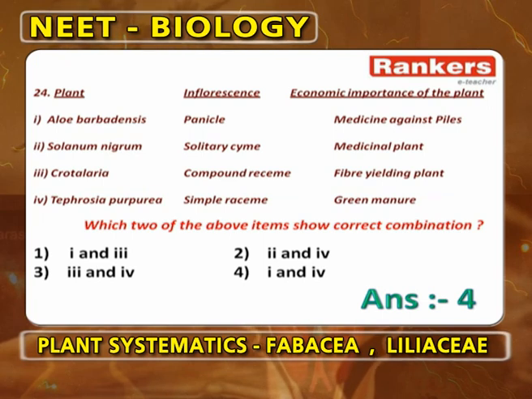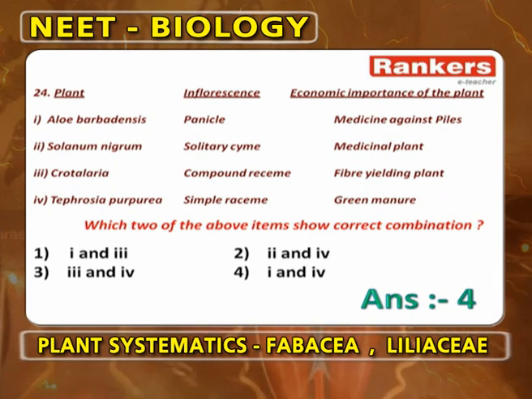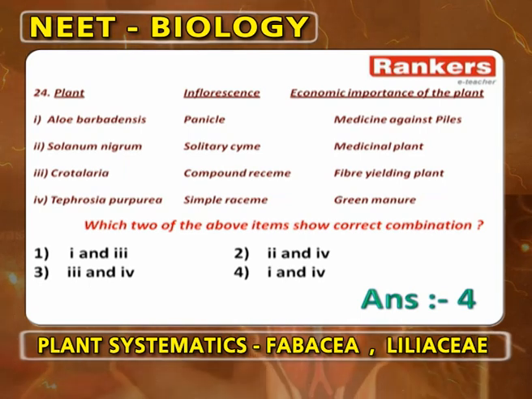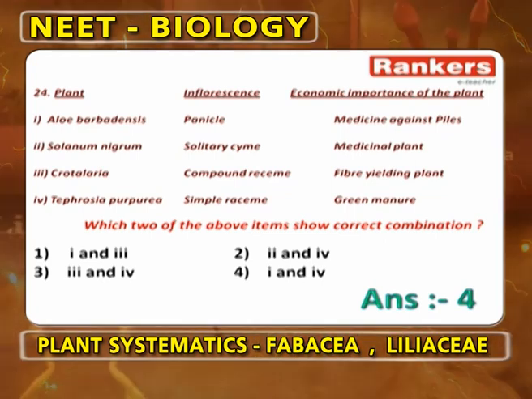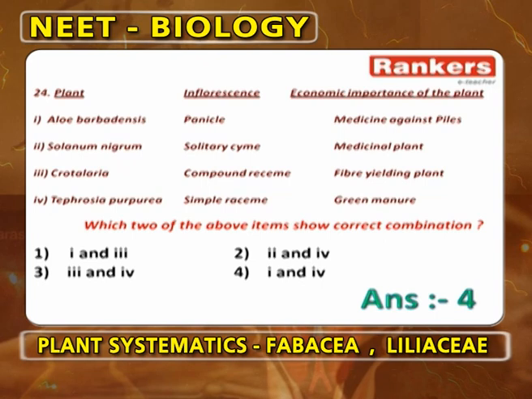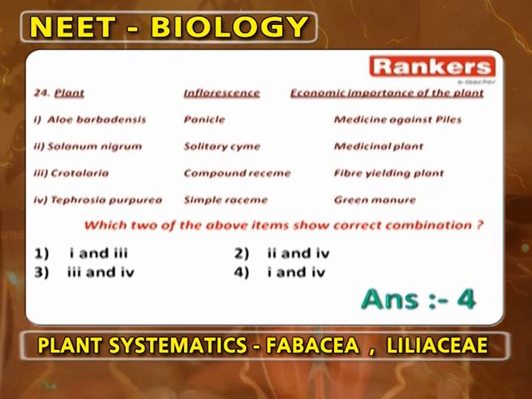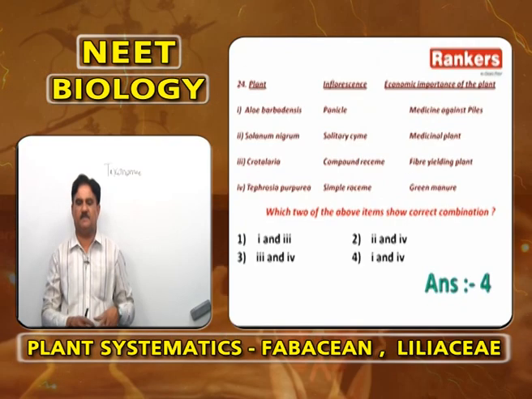Aloe barbadensis, panicle, medicinal plant is correct. Solanum nigrum is a medicinal plant, but the inflorescence is not solitary cyme. Crotalaria is not compound raceme, it is simple raceme. Fiber yielding plant is correct, but compound raceme is wrong. Tephrosia purpurea, simple raceme, green manure is correct. So, which 2 of the above items show the correct combination means 1 and 4. Aloe barbadensis, panicle, medicinal plant. Tephrosia purpurea, simple raceme, green manure.